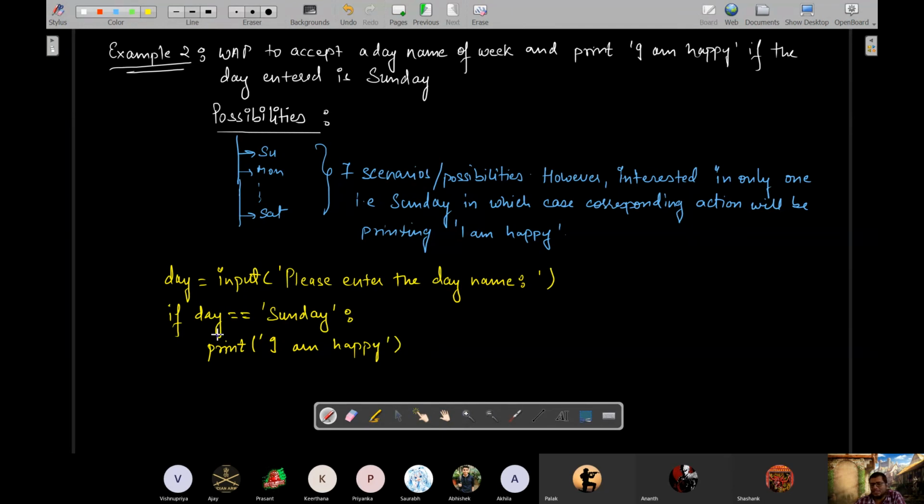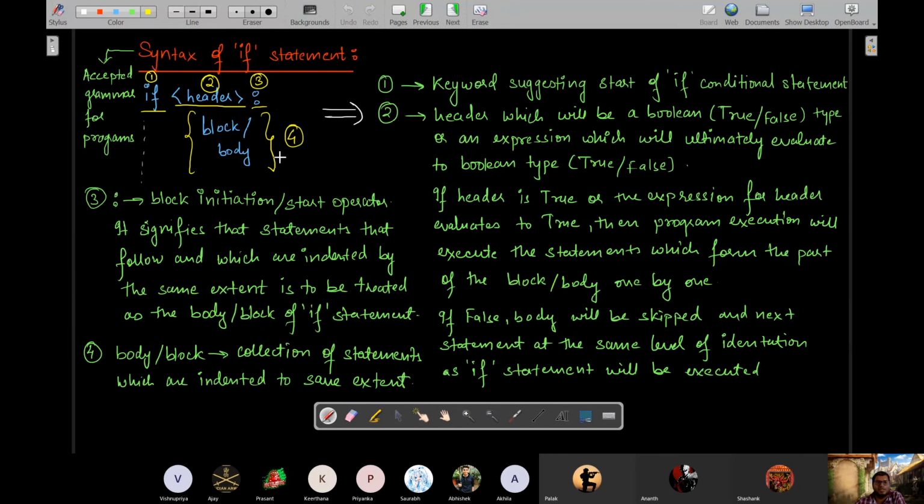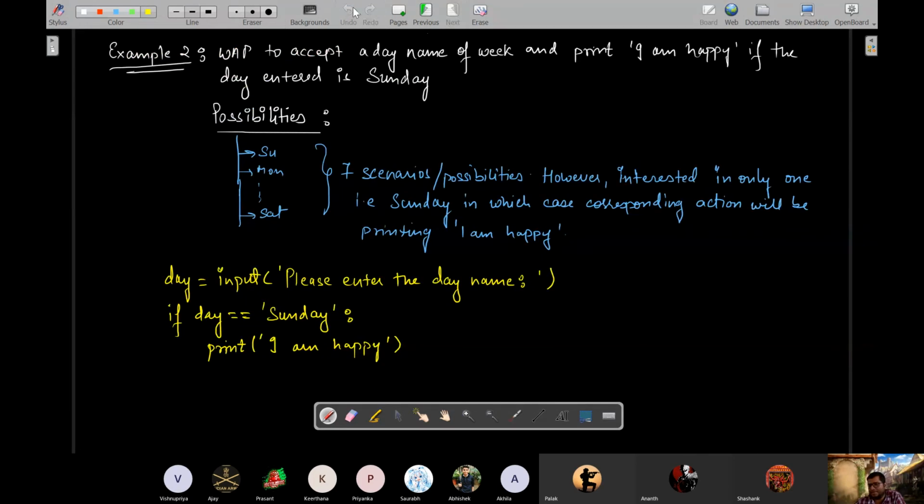So are we interested in any other case? The remaining 6? No, that is not the demand of the question. So we are going to simply skip it or ignore it. Therefore we use only this form, and the grammar or the rule or the syntax is of this nature, or in the lines of this syntax. Is it clear? The first type?